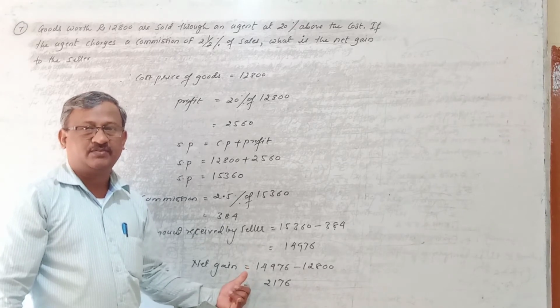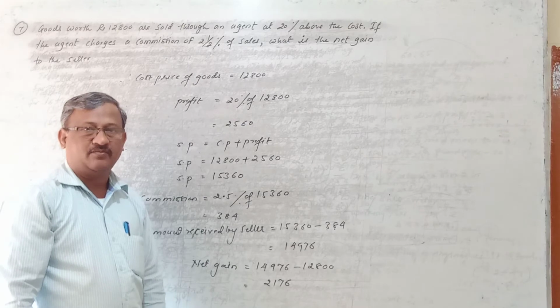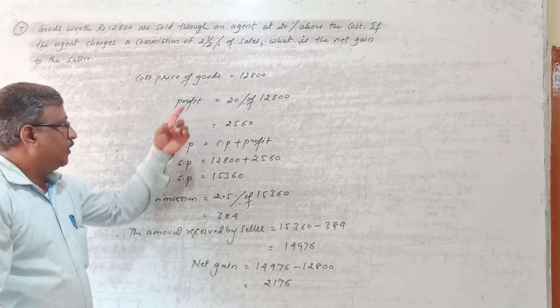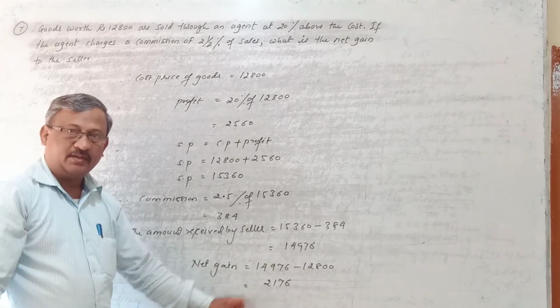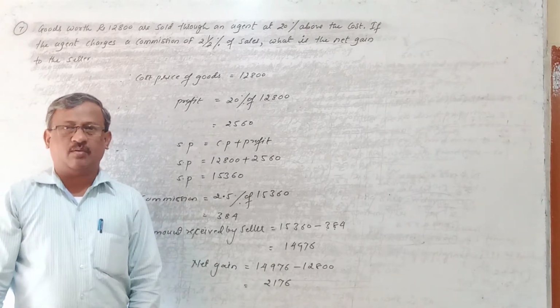I think the same problem is asked in the exam. For how many marks? For 5 marks. Such types of problems they are asking in the exam for 5 marks in section B. So I hope it is clear to you how to calculate the net gain. Now we will continue with the next problem on commission.